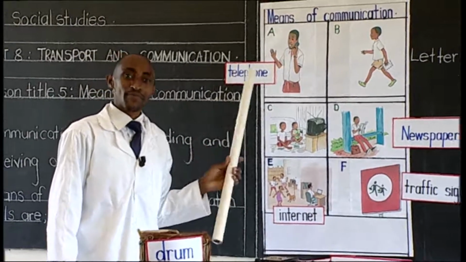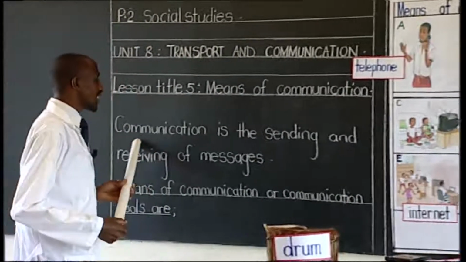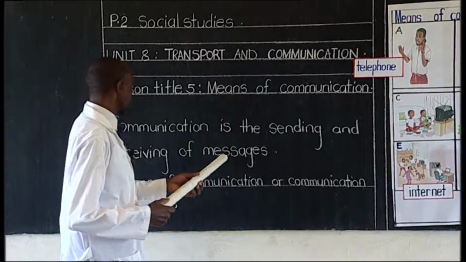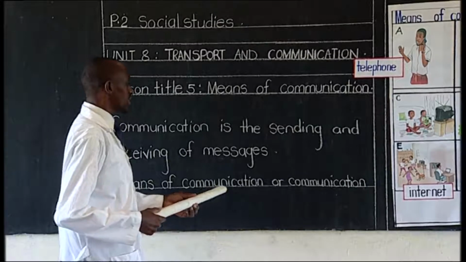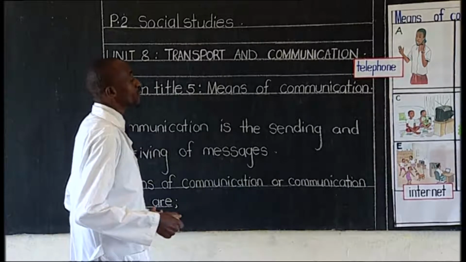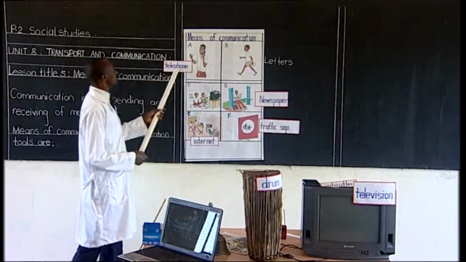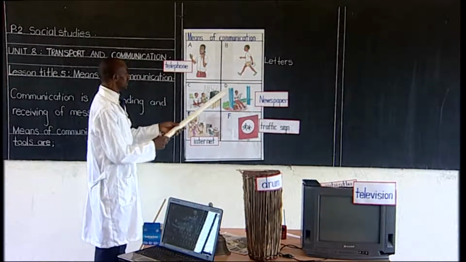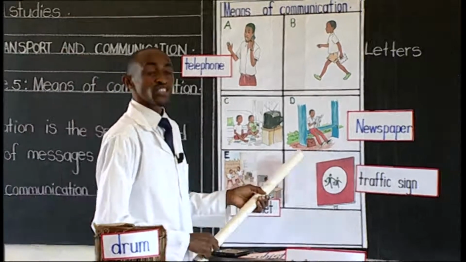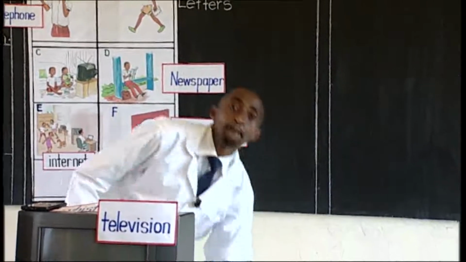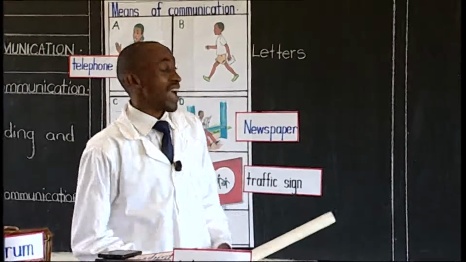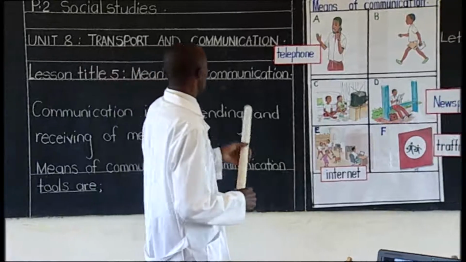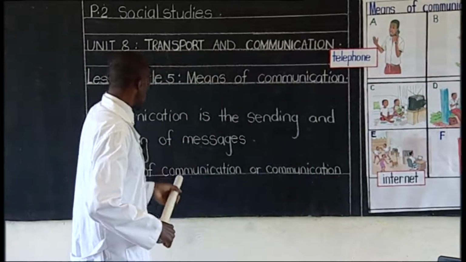And remember that we've said communication is the sending and receiving of messages. The means of communication or communication tools we have looked at are A, B, C, D, E, and F. So you get your book and you write the means of communication, starting from here up to here.